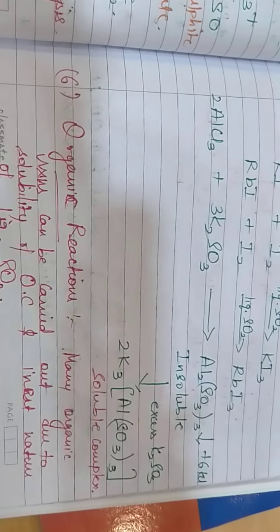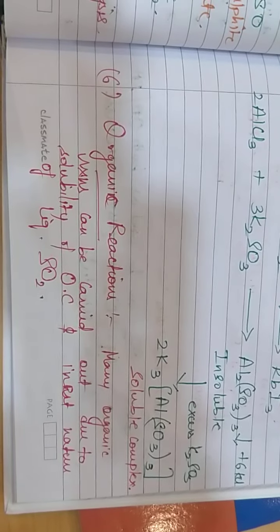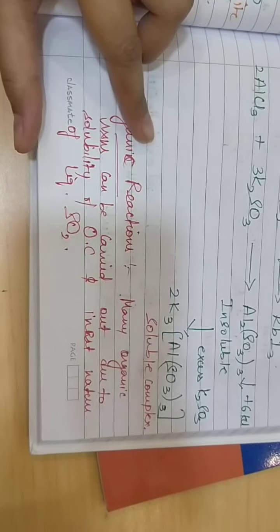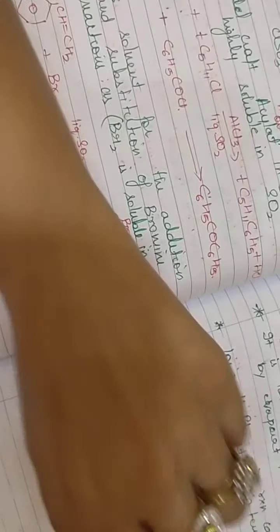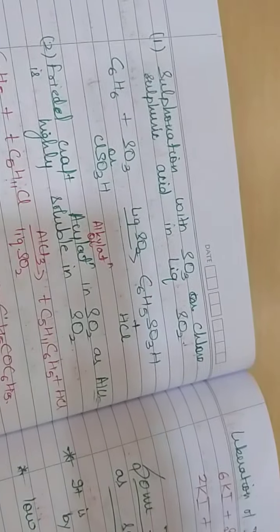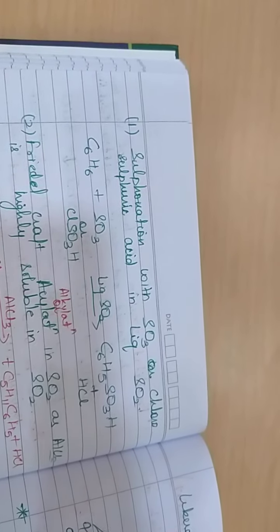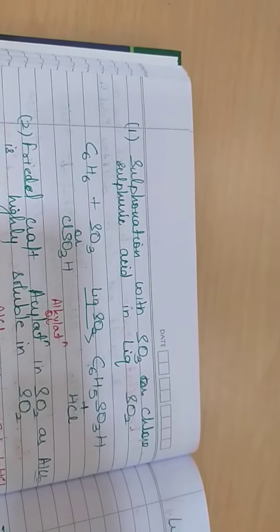Many organic reactions can be carried out due to the solubility of organic compounds and inert nature of liquid sulfur dioxide. By inert nature, what we mean is liquid sulfur dioxide just acts as a solvent. It doesn't itself react with organic compounds. So it acts as an inert solvent for many organic compounds.